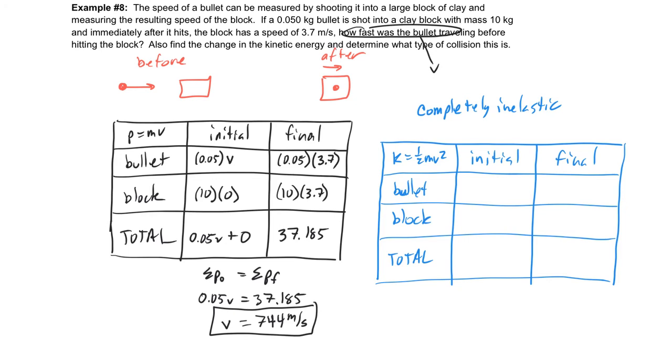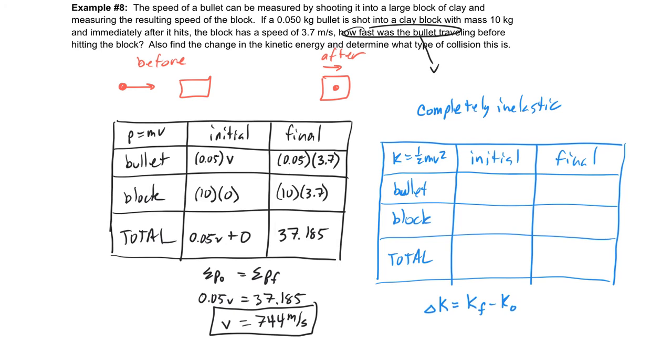Now remember, to find a change, anytime you find a change, the change in the kinetic energy, it's the final minus the initial. That's just what a change is. The change is how have things changed from what they were before. So it's always final minus initial. So we're going to go ahead and find those numbers now.